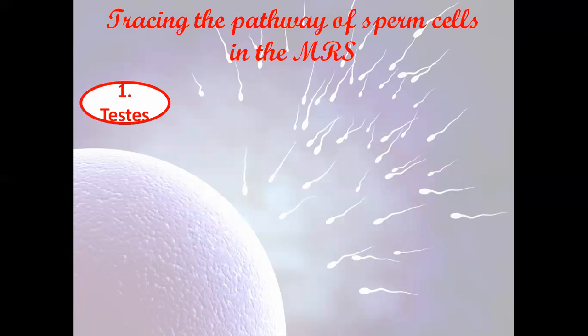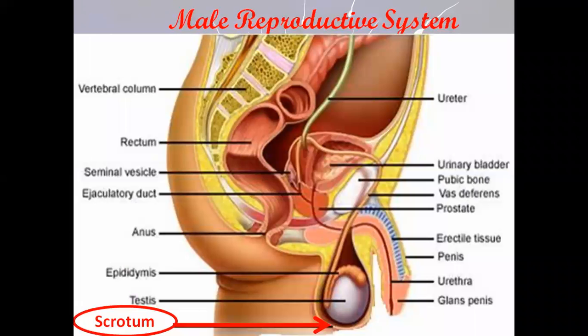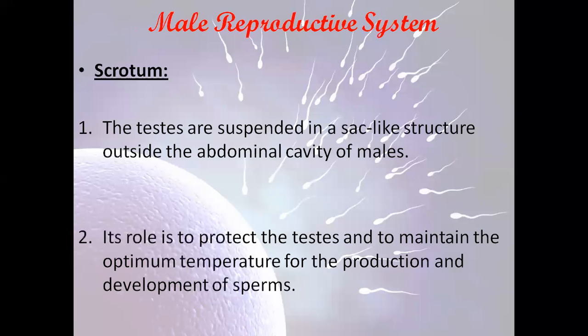So here is the pathway of the sperm cells inside the MRS, I mean the male reproductive system. First, the sperm cells are produced at the level of the testes. Then we talk about the scrotum. The scrotum is a sac-like structure found outside the abdominal cavity of males. The testes are found inside it. It has a role in the protection of the testes, and it maintains the optimum temperature for the functioning and the production of the sperm cells.